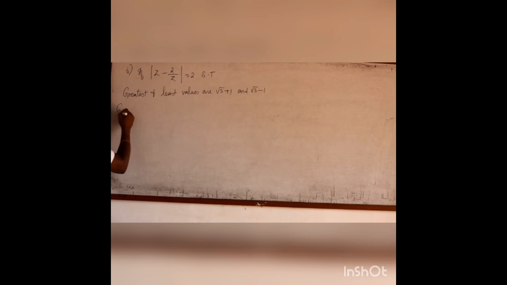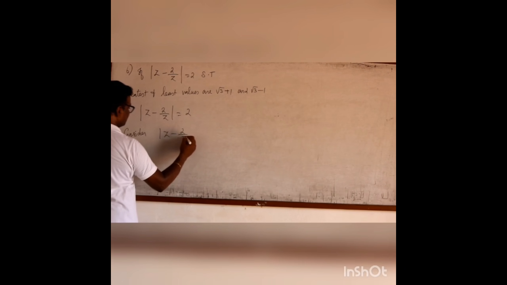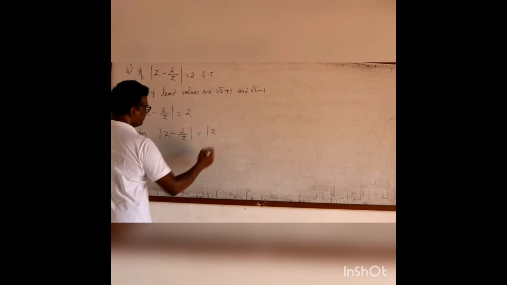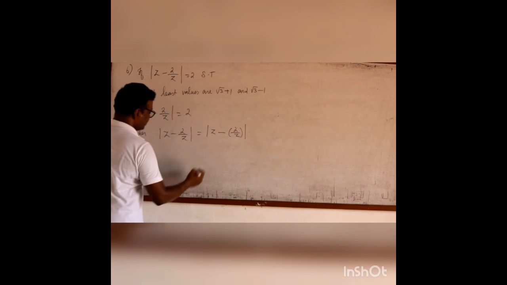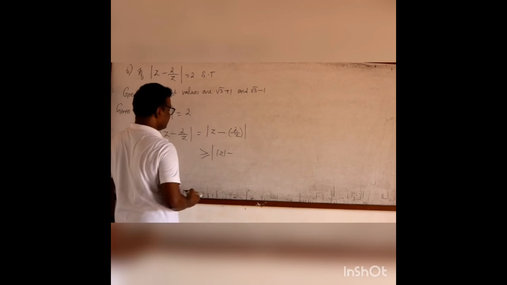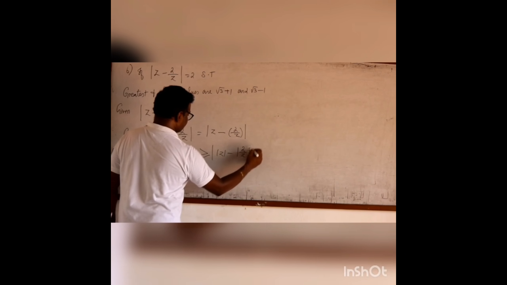Now let me take the given thing. Given modulus of (z minus 2 by z) equal to 2. Now consider only this modulus of z minus 2 by z. I can write this one as modulus of z minus modulus of 2 by z separately. Then this will be greater than or equal to modulus of z minus modulus of 2 by z, the modulus.